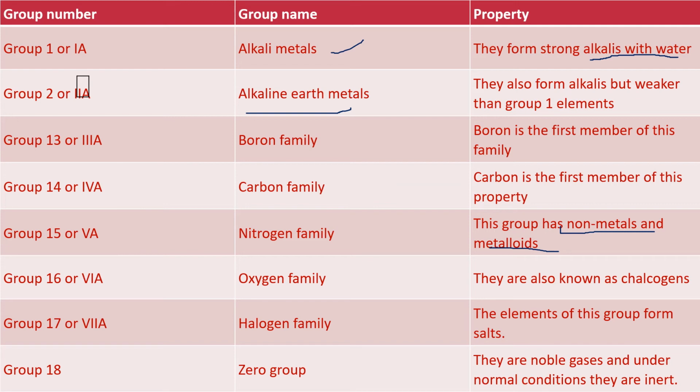Group 16 is known as the oxygen family and they are known as chalcogens. Chalcogens means ore forming. As you know, oxygen is mainly present in the form of oxides, right?